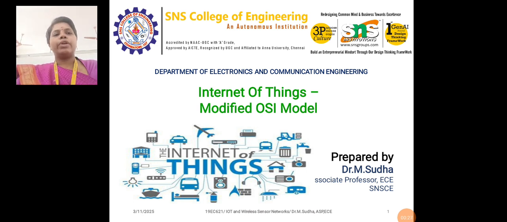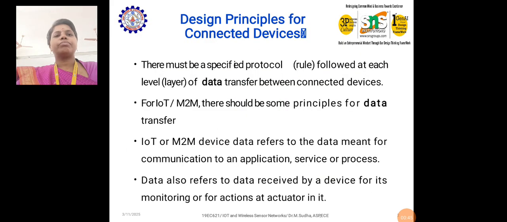Now we are going to discuss in detail how the Internet of Things modifies the OSI model, for what purpose it is modified, and based on what constraints it is modified. We are going to analyze these things in detail in this session. For design principles for connected devices, there must be a specified protocol rule followed at each layer level of data transfer between connected devices. Obviously, in the Open System Interconnection OSI seven layers, there must be specified protocols.